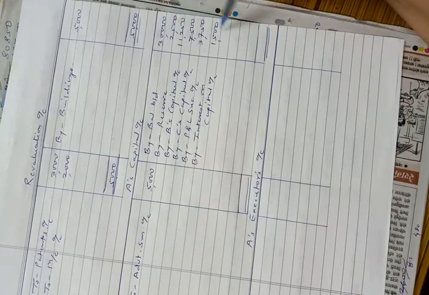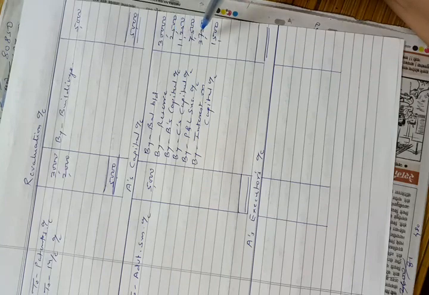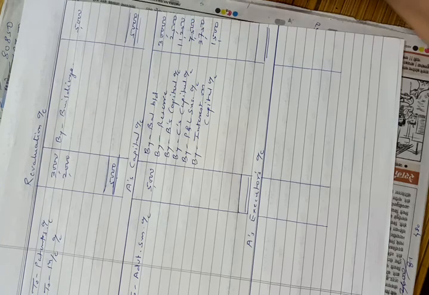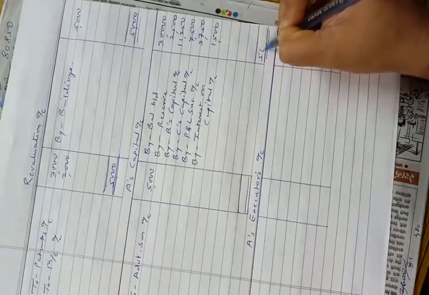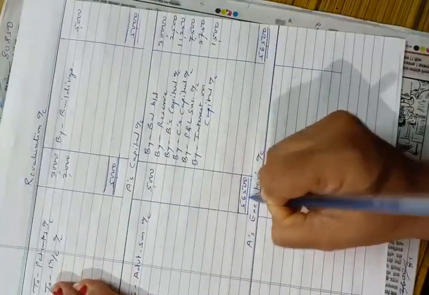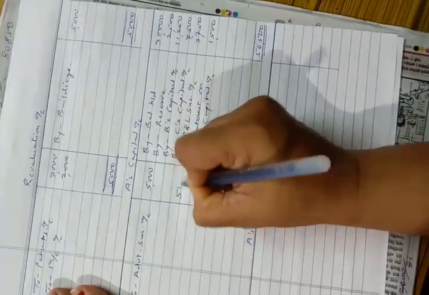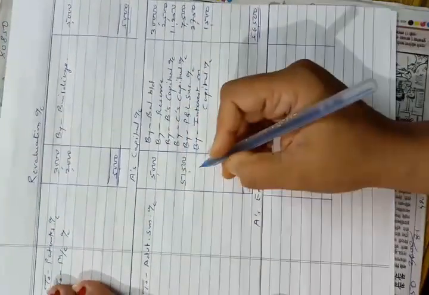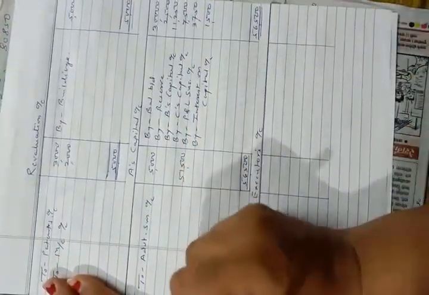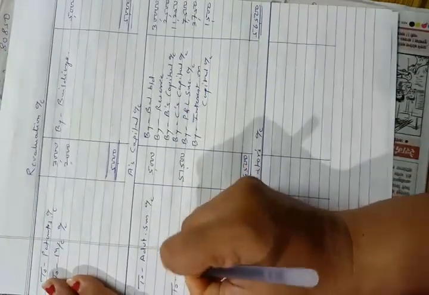We will make total of this side. Total is 56,500. We will deduct rupees 5,000 from it. The balance will be 51,500. This balance will be transferred to A's executor's account.